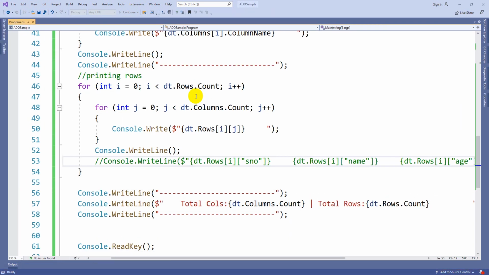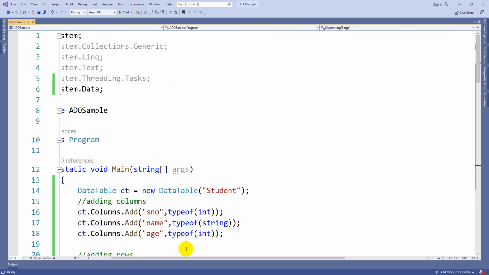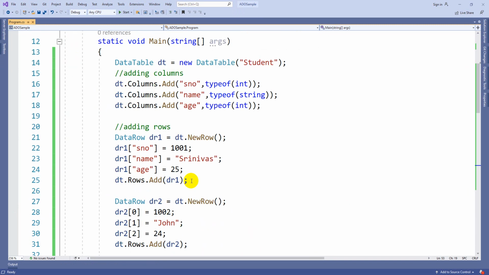Like that you can create a data table, create columns, create rows, and again get the details back to the screen. I will send this file in the WhatsApp group also for your reference after this. So this is about the data table.